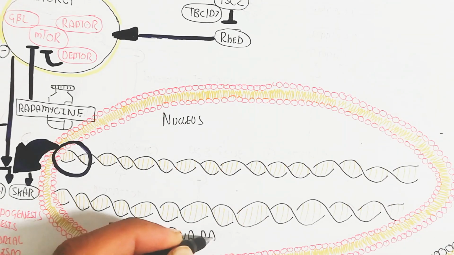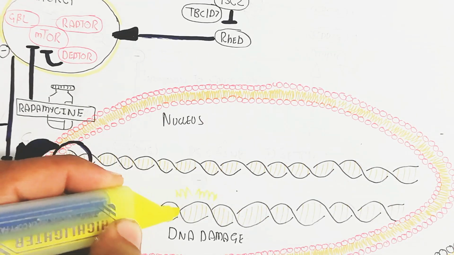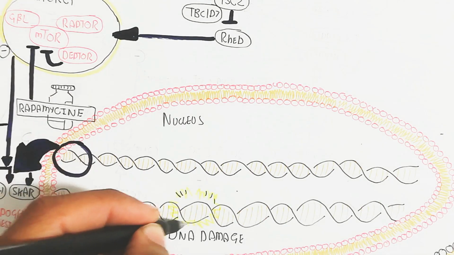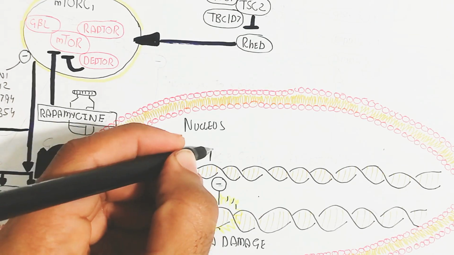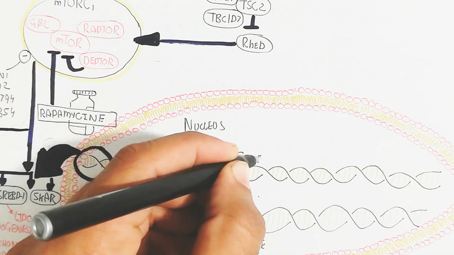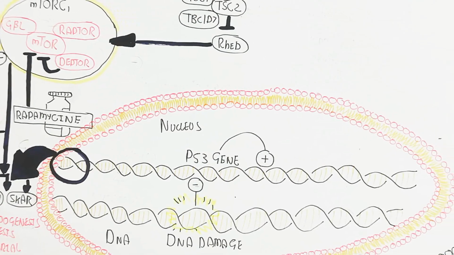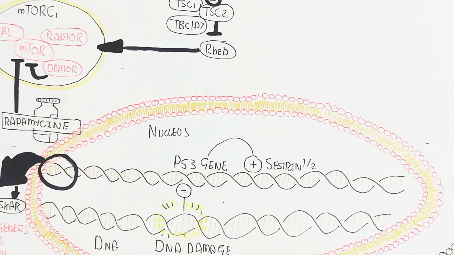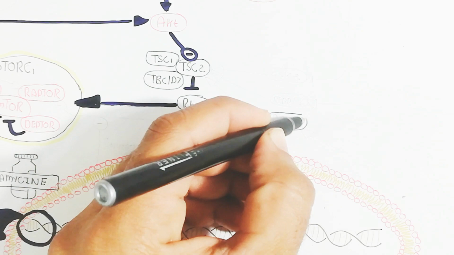Let's further understand the DNA damage. When DNA damage occurs, it should trigger the p53 gene for cancer inhibition. When the p53 gene is triggered, it will lead to Sestrin 1 and 2 gene activation, which will trigger the AMPK pathway. When the AMPK pathway is triggered, it will inhibit the mTORC1 complex, which will lead to autophagy automatically.